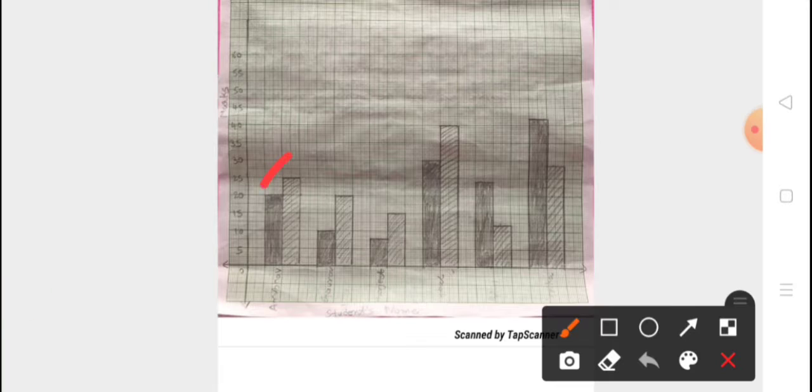Now as per the data given, Anubhav has 20 marks in the first terminal and 25 in the second terminal. Okay, so we will draw one bar up to 20 like this. Okay, and the second bar of Anubhav in the second terminal of 25 marks up to this. So this is how we can draw a double bar graph of a single person.